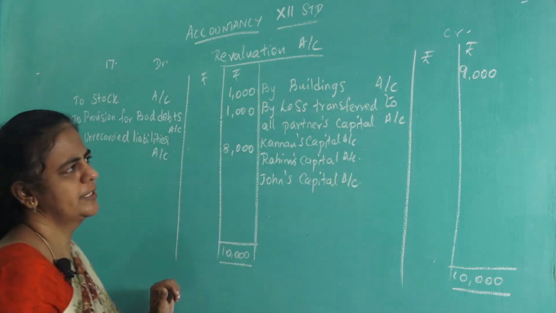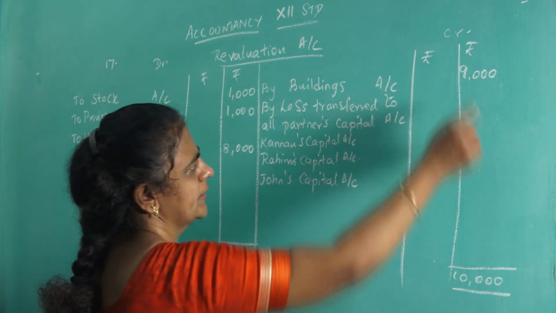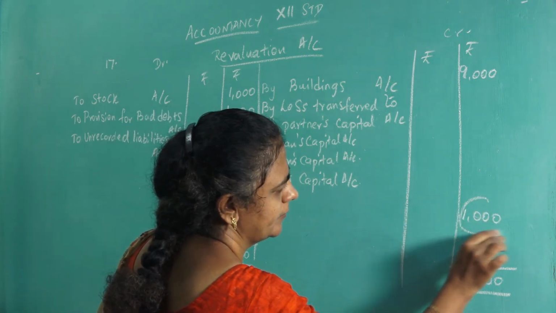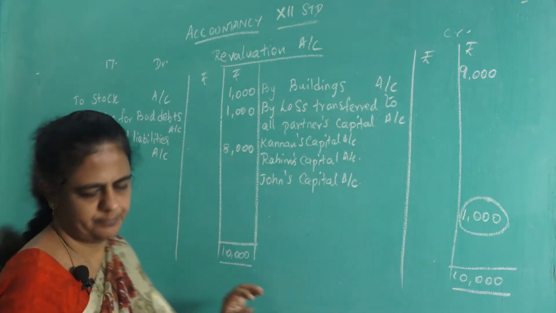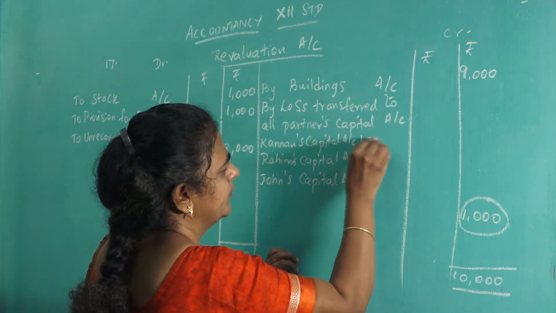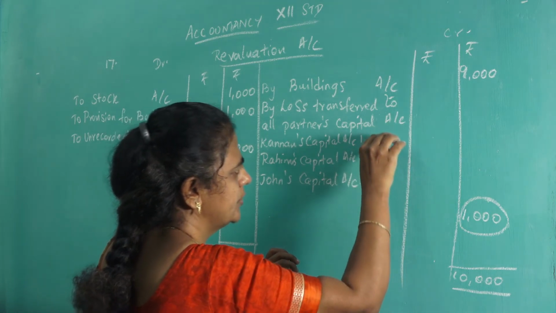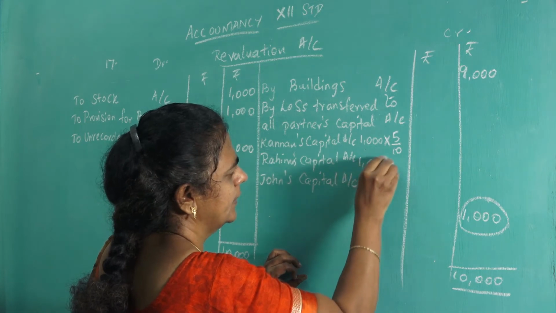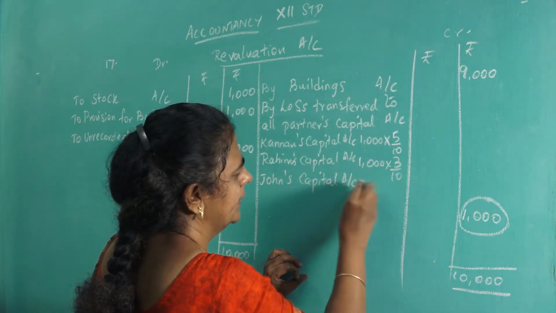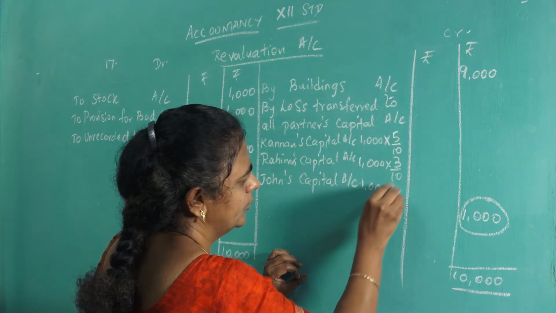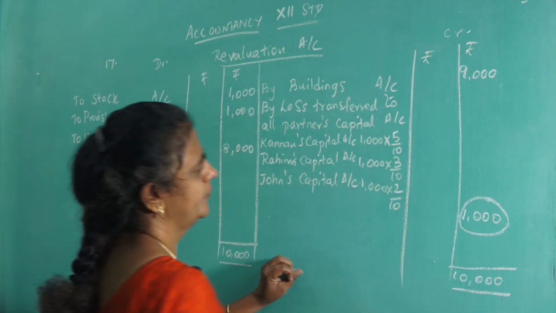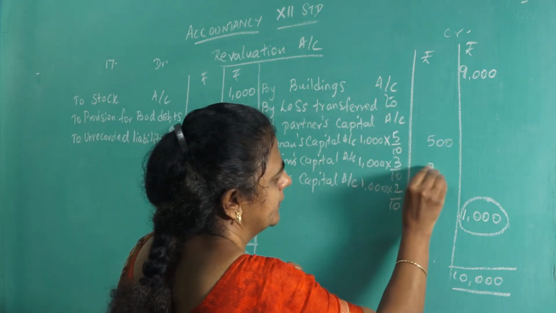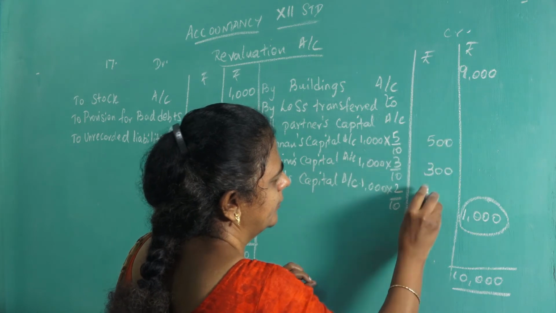What is the old ratio? So 10,000 minus 9,000, the loss is 1,000 rupees. It is shared in the old ratio. 1,000 into, ratio is 5:3:2, so 5 by 10, 1,000 into 3 by 10, 1,000 into 2 by 10. That will give you 500, 300, 200.